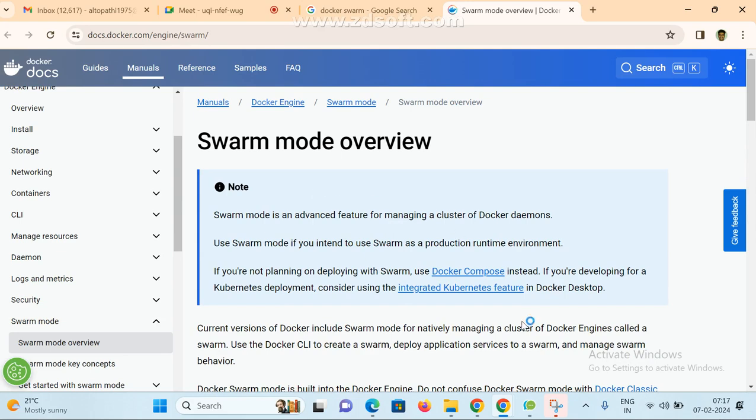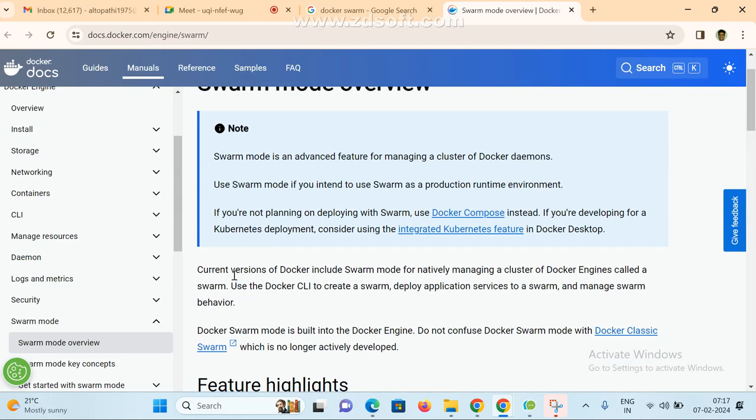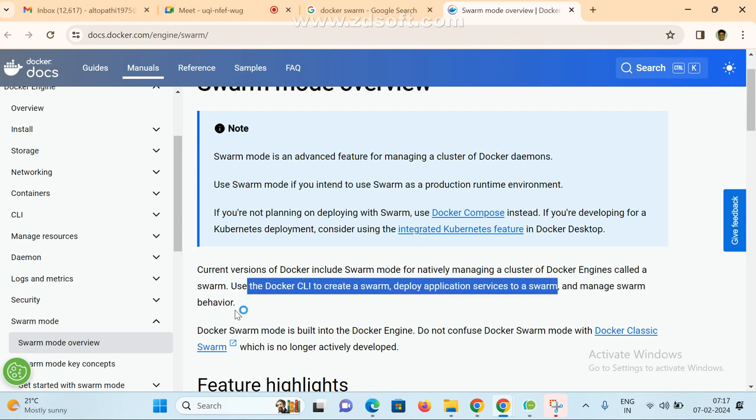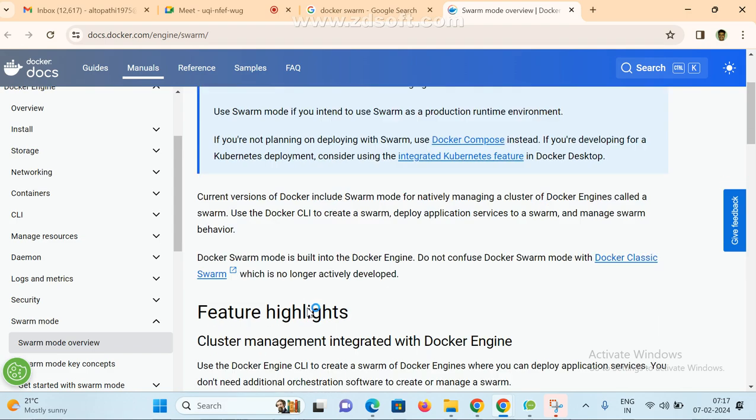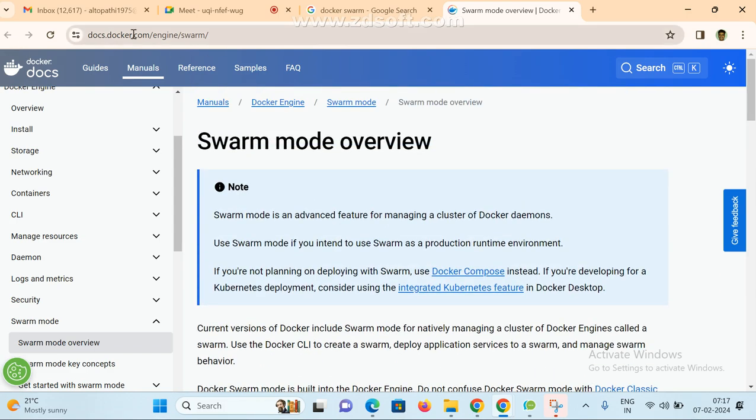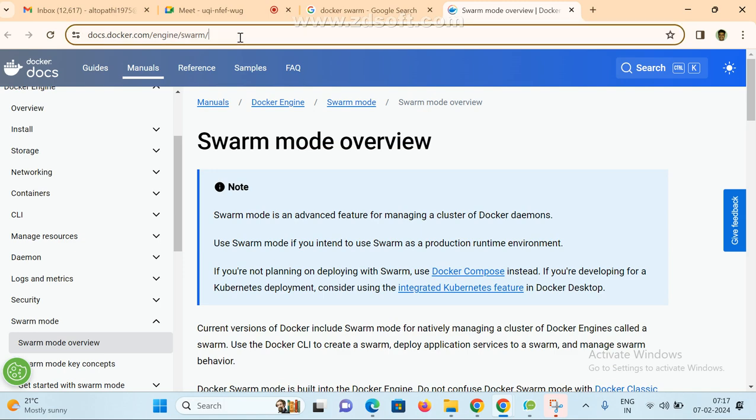I am just showing what Docker Swarm is. Docker includes Swarm mode for managing a cluster of engines, called a swarm. With the Docker CLI, you create a swarm and deploy your application services based on the swarm. Here we mostly follow a client and master architecture. Let me show you.